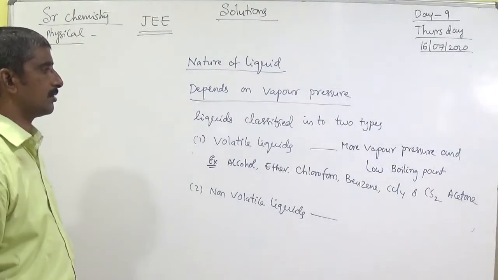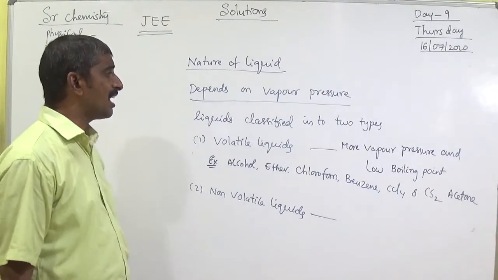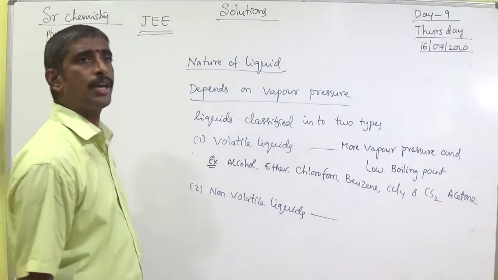Non-volatile liquids are the reverse. Non-volatile liquids have less vapor pressure and a high boiling point.